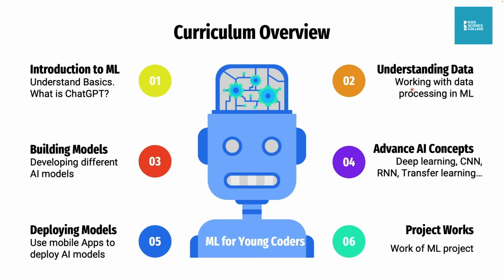In the next class we're going to work with data. How can we use data to train our models? How do we get the data, how do we process it, and how do we use it to train our model? That is what this one is about.